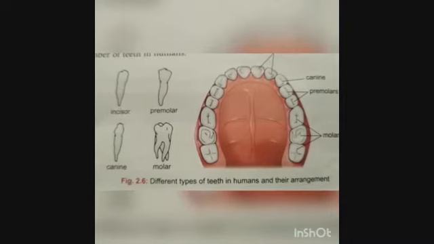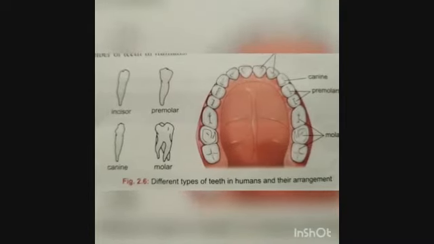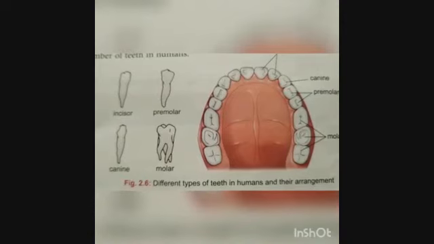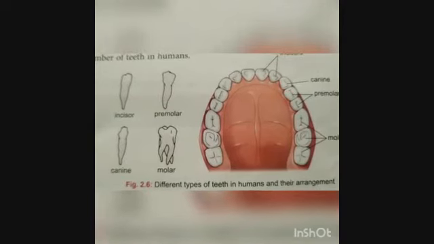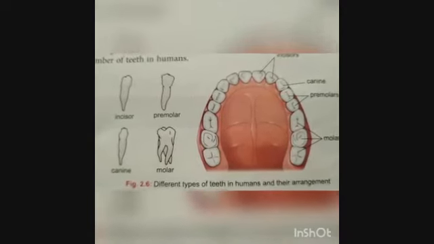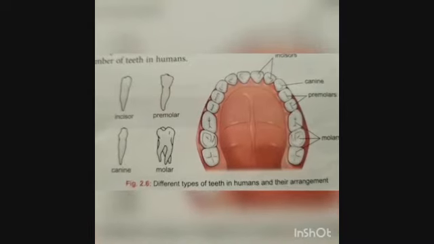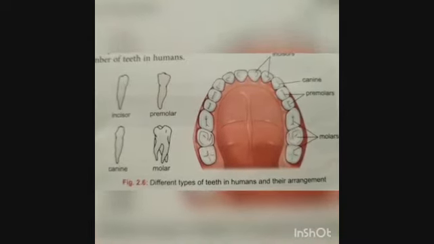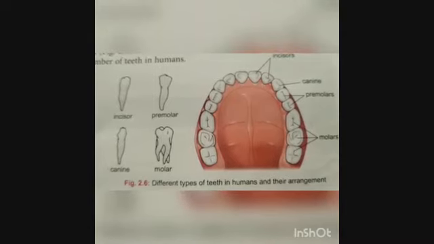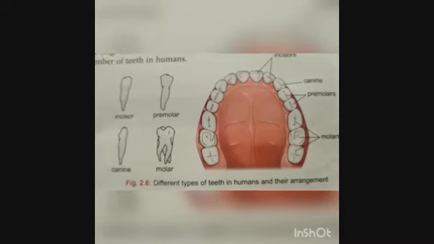They are fixed to the gums. Based on the structure and function of teeth, they are of four types. The first type is incisor, then canine, premolar and molar. As you can look into the diagram, incisors are present at the front of your mouth.